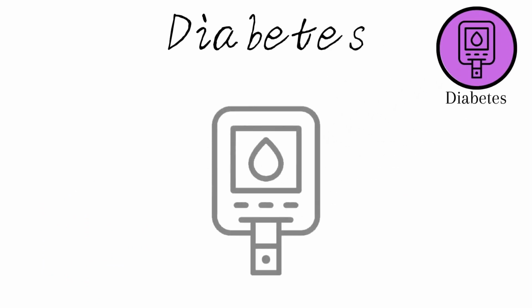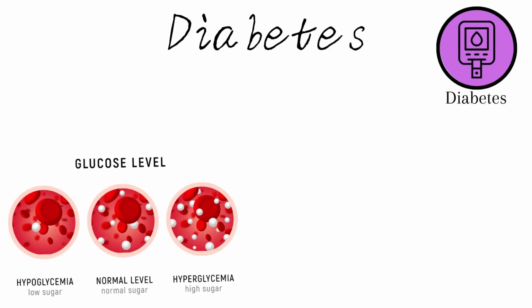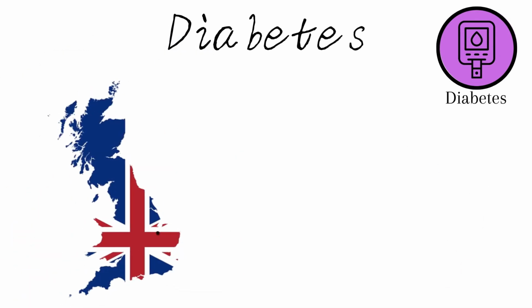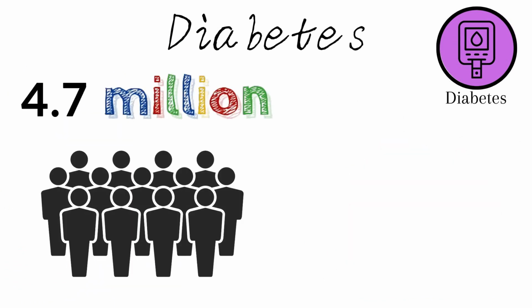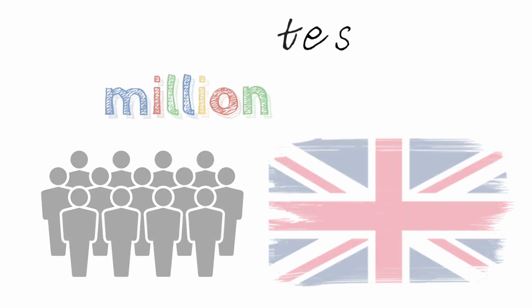Diabetes is a chronic condition that results in elevated blood glucose, or sugar, levels in the body. There are two primary types of diabetes: type 1 diabetes and type 2 diabetes. Type 2 diabetes is significantly more prevalent than type 1. In the UK, approximately 90% of all adults with diabetes have type 2. Currently, there are 4.7 million individuals living with diabetes in the UK. This means that more than 1 in 15 people in the UK have diabetes, whether diagnosed or undiagnosed.